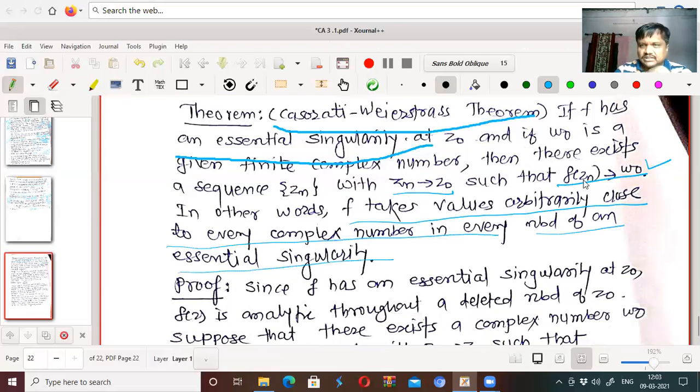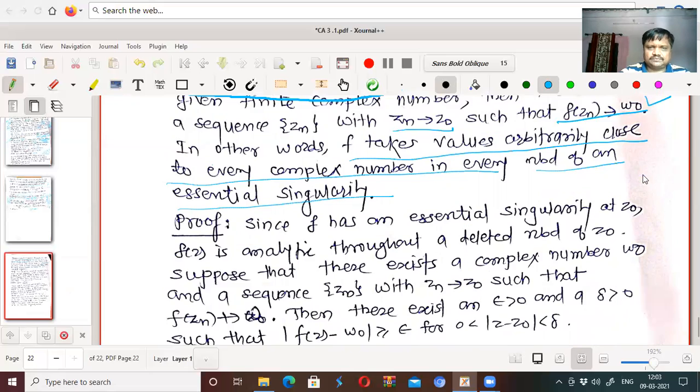Zn approaching Z0 means these are the terms in the neighborhood of Z0. In that case, f of Zn will be close to any complex number W0.